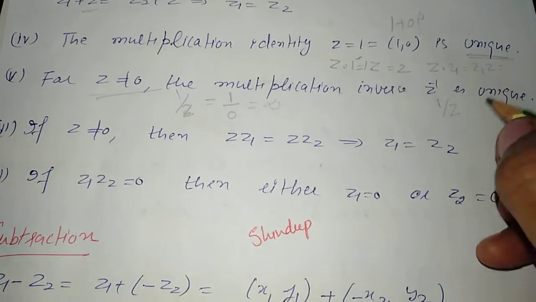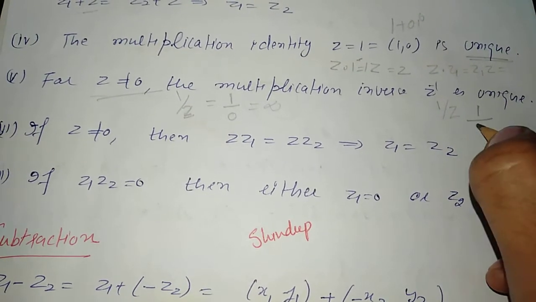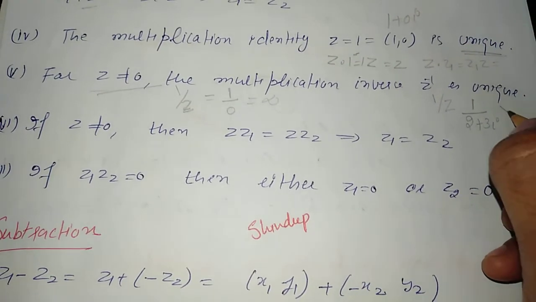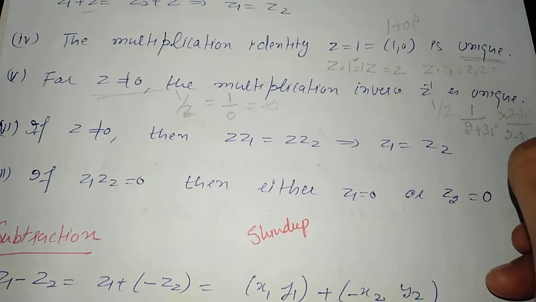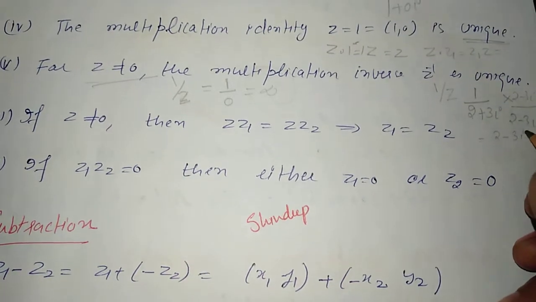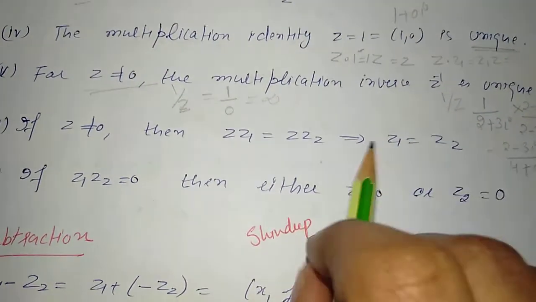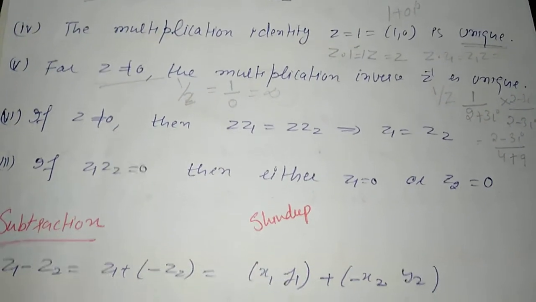For any complex number, suppose I have 2 plus 3 iota, what will be the inverse of 2 plus 3 iota? It will be 1 upon 2 plus 3 iota, which after rationalizing we will write again in the form a plus b iota. Rationalizing will give us 2 minus 3 iota over 4 plus 9. So this way we may write the inverse of a complex number.